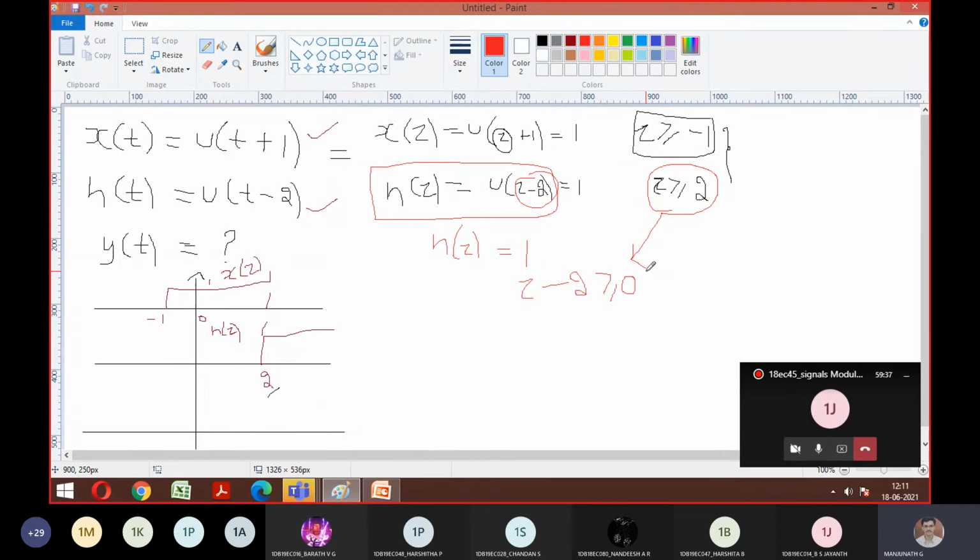Under this condition, now I need to plot h of t minus tau. Once you understood h of tau, the same logic I need to apply for t minus tau. Now you tell me when this t minus tau is going to become 1.